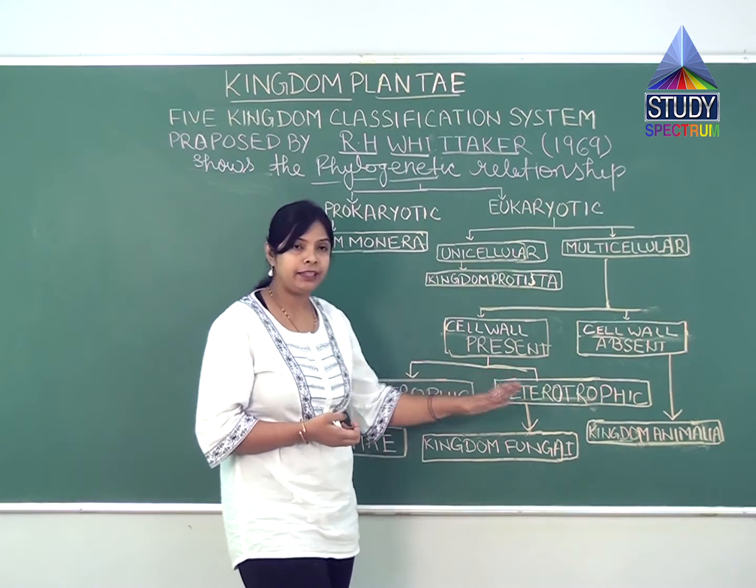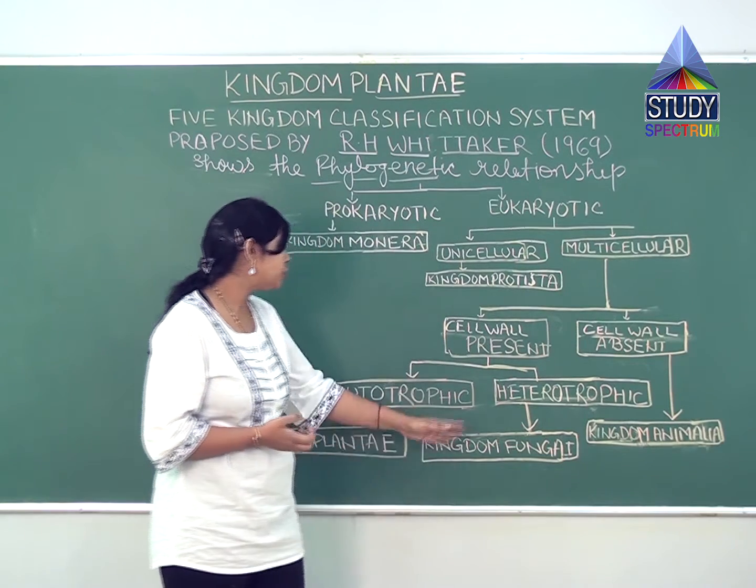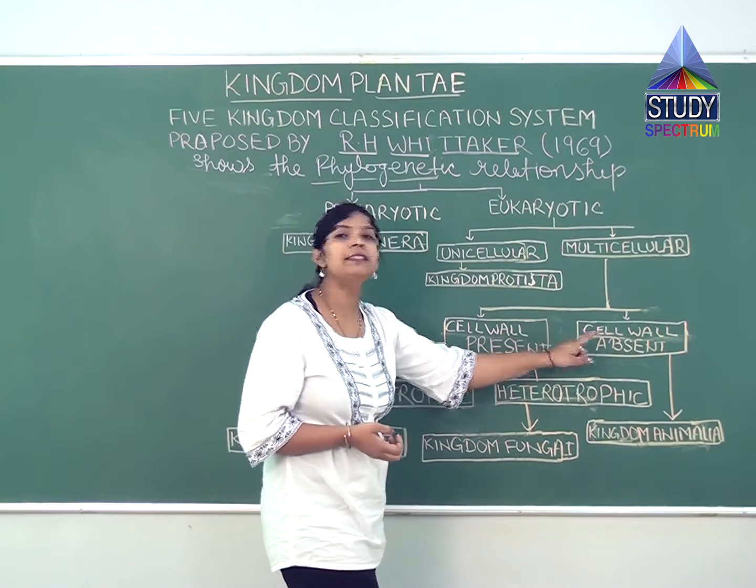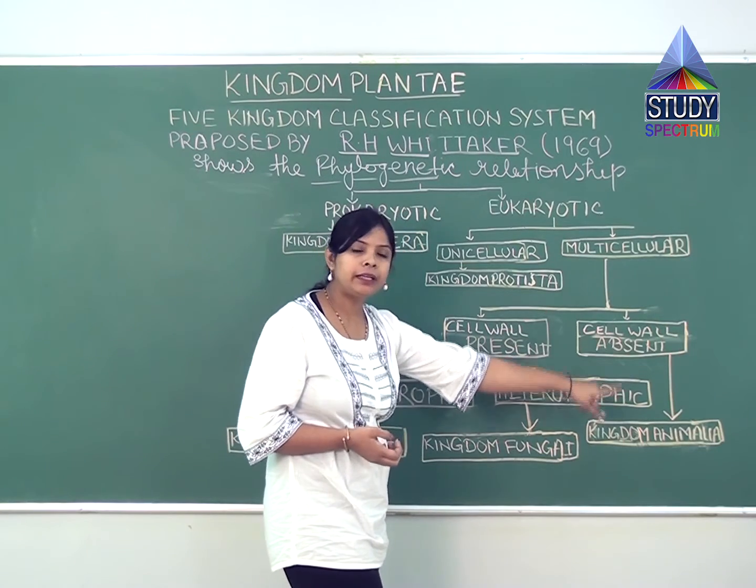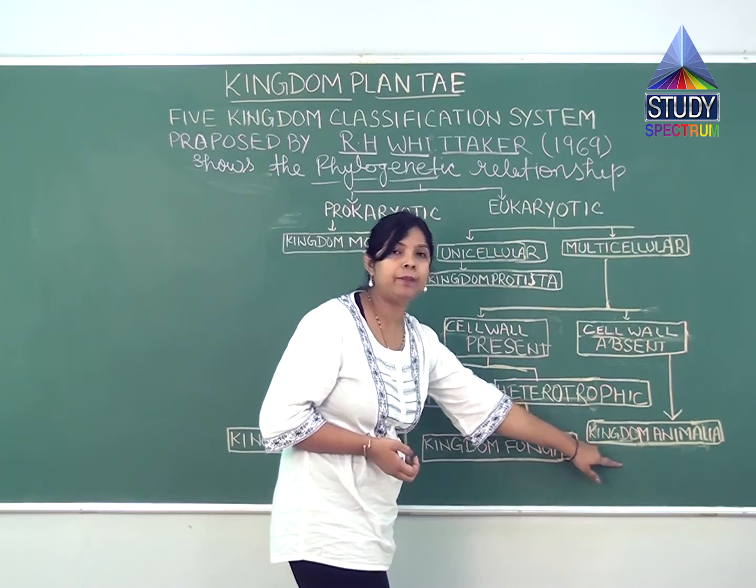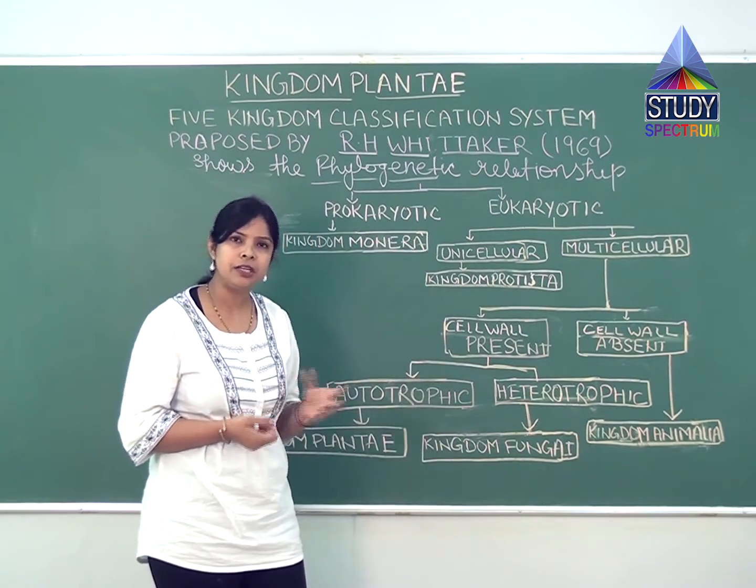But if there is a lack of chlorophyll and they are dependent on the plants, the kingdom will be kingdom Fungi. Now if the cell wall is absent, the living organism will come in the category of kingdom Animalia. So students, it was about the five kingdom classification system.